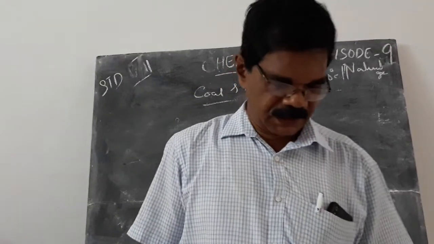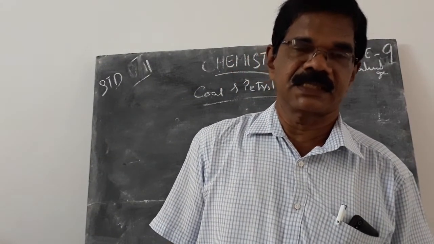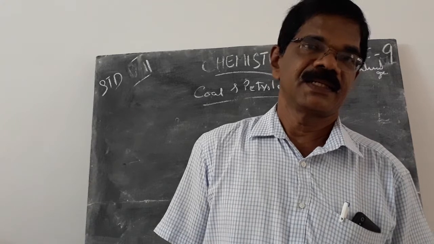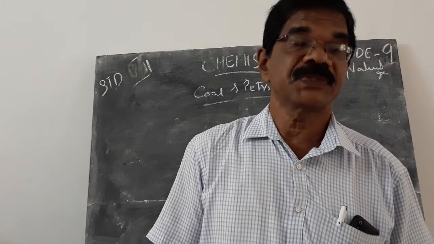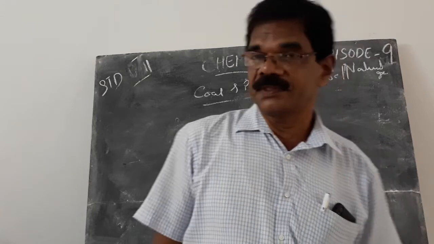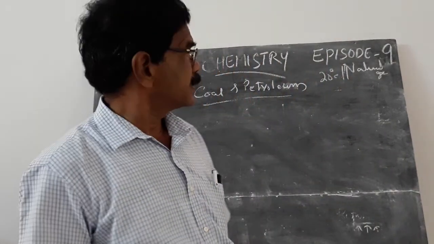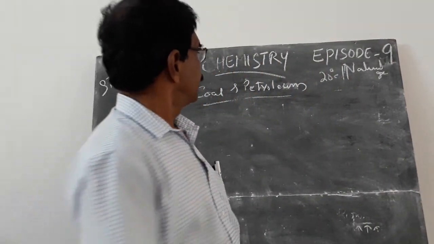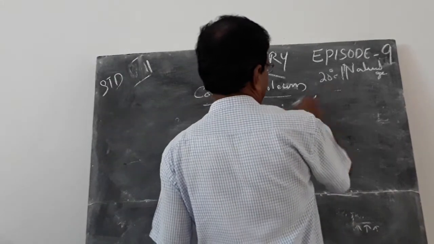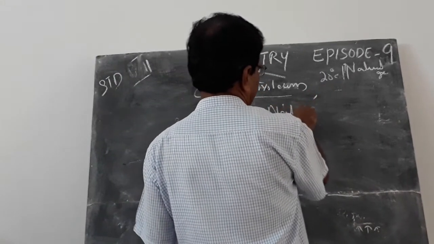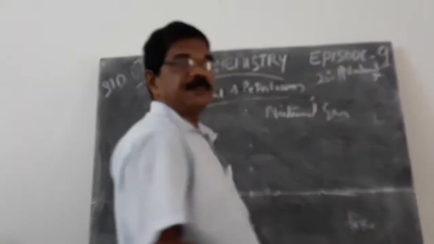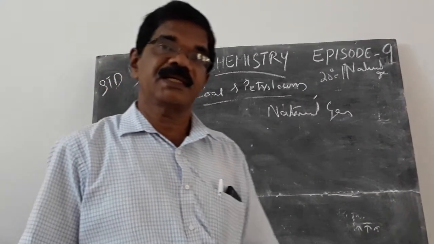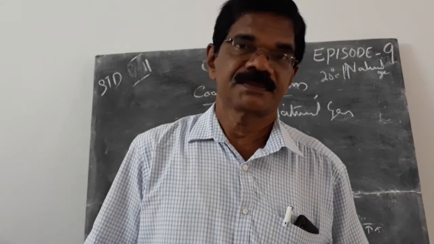In the first session of this class, I told you that these three fossil fuels are exhaustible. What are the three fossil fuels? Coal, petroleum and natural gas. These are fossil fuels, and they are exhaustible.